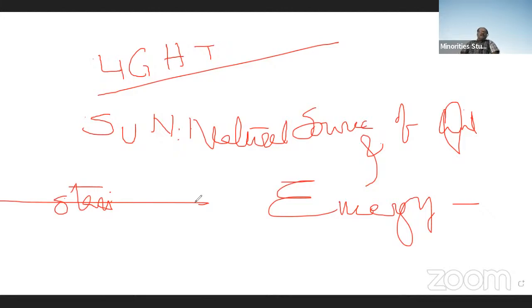That's why the sun is known as not only the natural source of light, but also the natural source of energy. All the stars are natural sources of light, but exclusively the sun is not only the natural source of light, but also the natural source of energy. And we are depending on the sun for all kinds of energy.